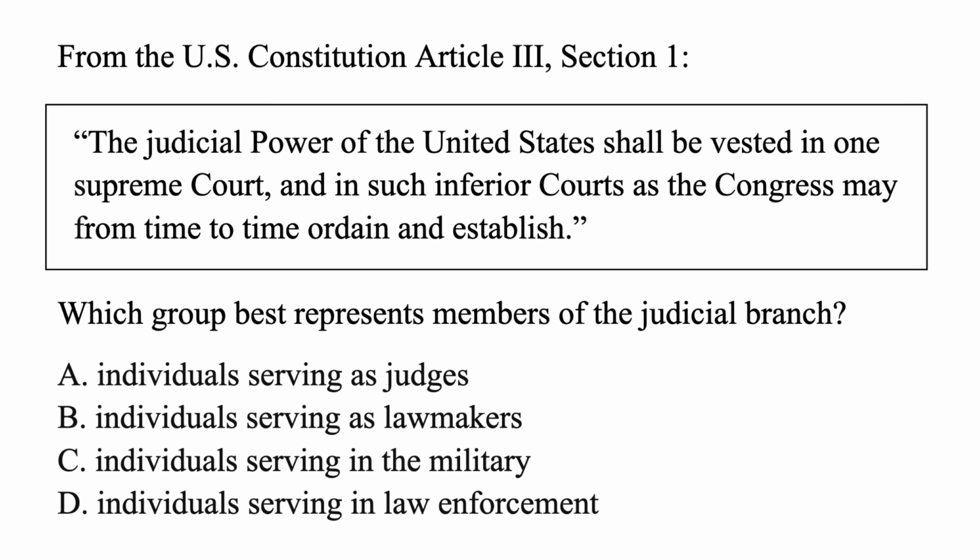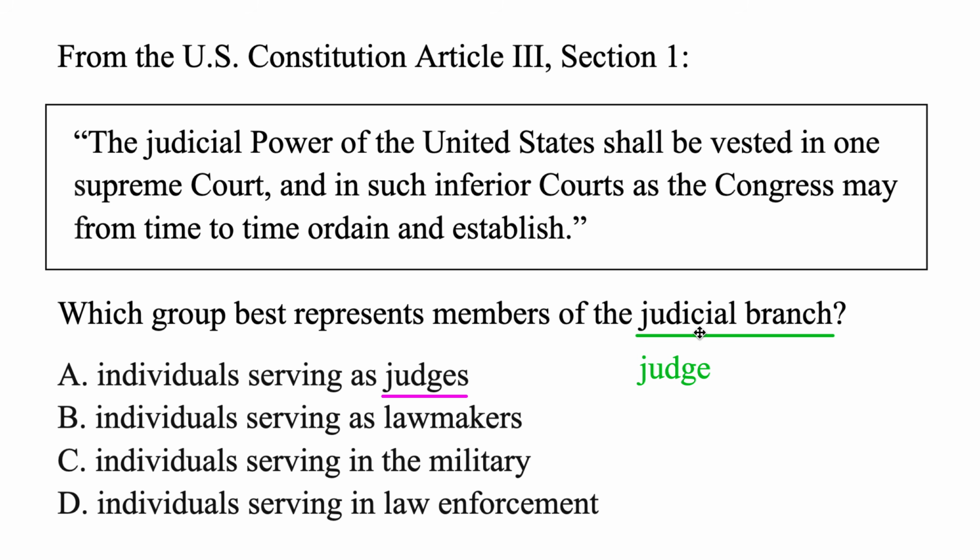On GED Social Studies, you may have to determine who's in one of the branches of U.S. government. For instance, who's in the judicial branch. But notice this word kind of looks like judge, and this is going to be really helpful. Which group best represents members of the judicial branch? It actually is made up of judges in courtrooms. And it has that. Individuals serving as judges, that's exactly who makes up the judicial branch here.